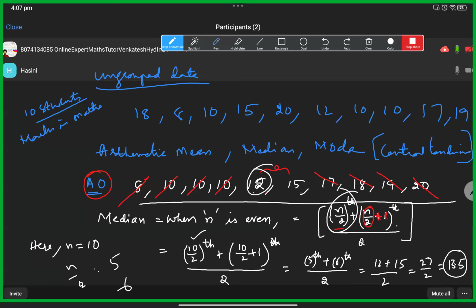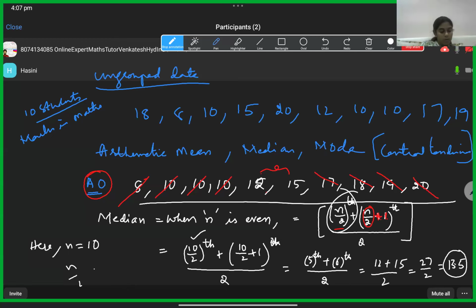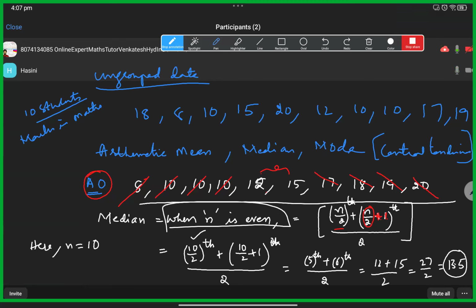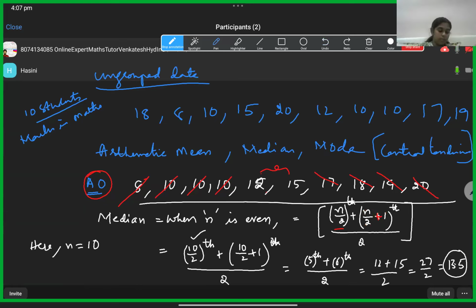So now, like I wrote, this is for when n is even, the number of observations. When n is odd, we also need to know. Should I delete this answer? Have you understood it? Any doubt? No, sir, I understood.